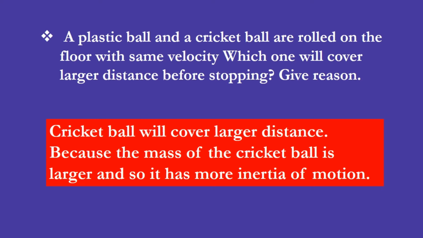We know that if a ball is rolled on the floor, because of frictional force, the ball stops itself. Frictional force opposes motion. If frictional force is not there, the ball will continue its state of motion.